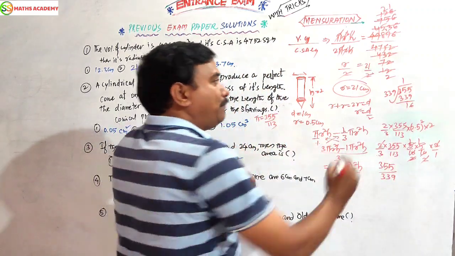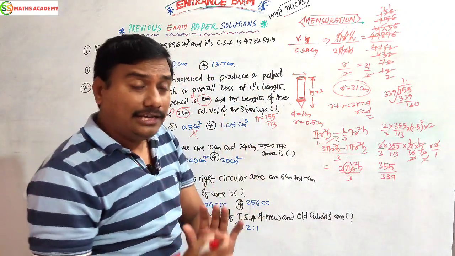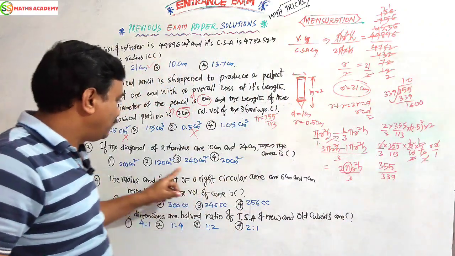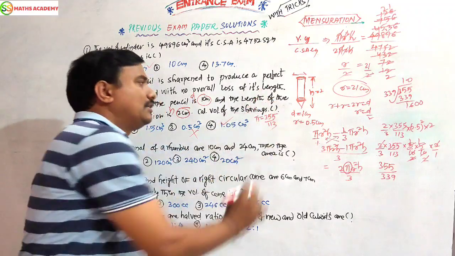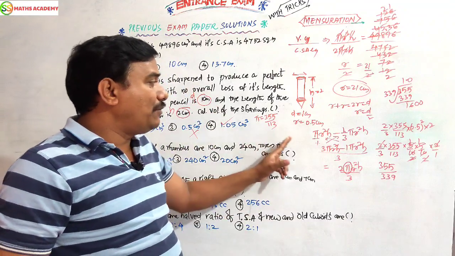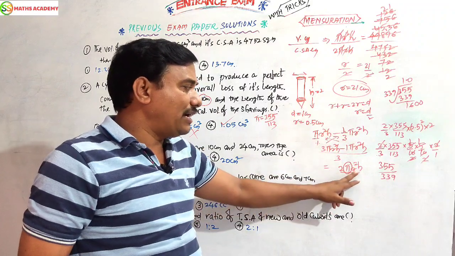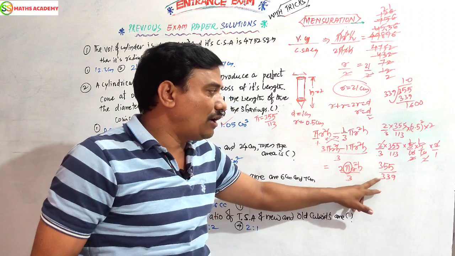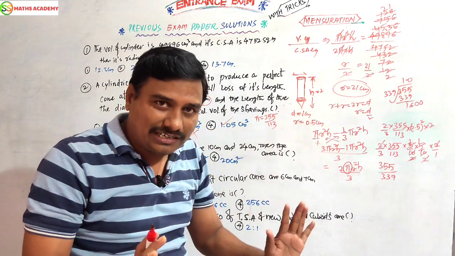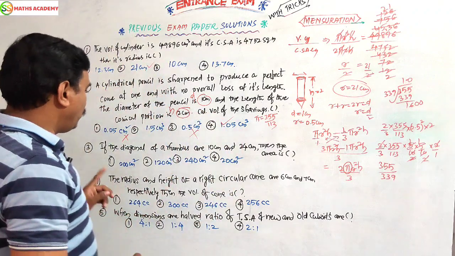So it is not possible. Put a point, take a 0 here. 160 also will not be divisible by 339. Again we have to apply 0, then it becomes 1600. So 1.0. No need to do the remaining answer. What have I done? Simple concept. Volume of cylinder minus volume of cone, I am getting 2 by 3 pi r square h. In that I substitute the values. This value will be divided by the decimal long division process. I should get 1.0, then I can stop and select the answer. So 1.05. Okay. Now let us come to the third question.